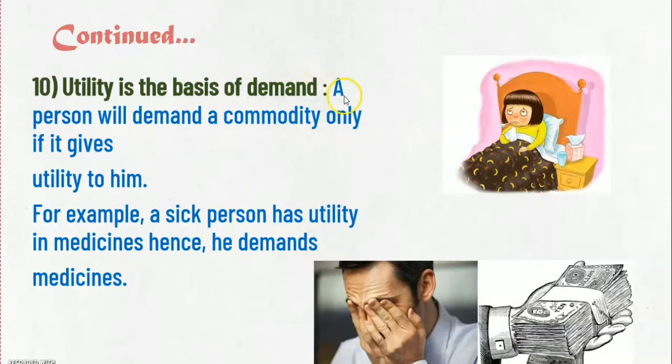Here, a person will demand a commodity only if it gives utility to him. Now see in this picture also, a sick person has utility in medicine, hence he demands medicines here. Now we can see in this picture that the girl is not keeping well and therefore she needs medicine, right? So because of the sickness we are demanding medicine.